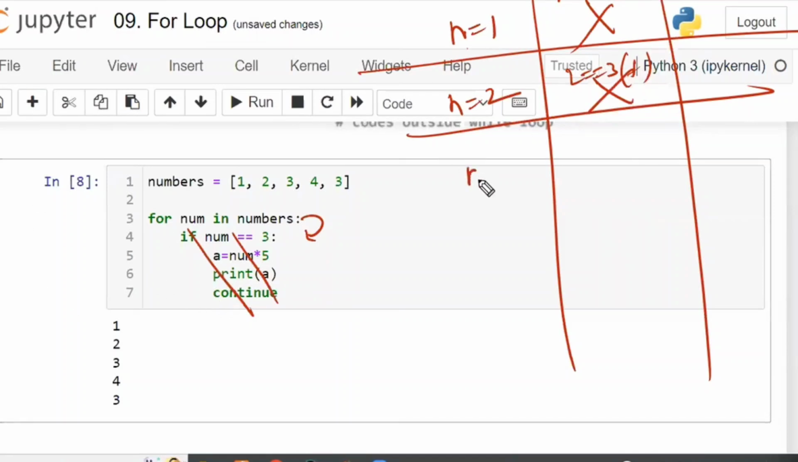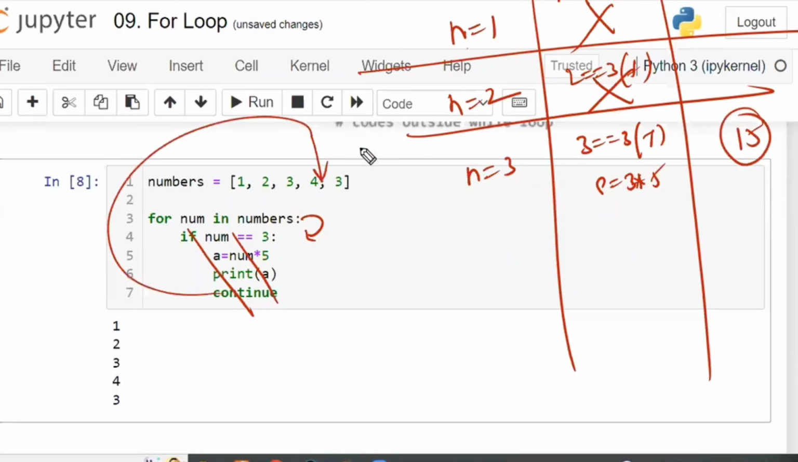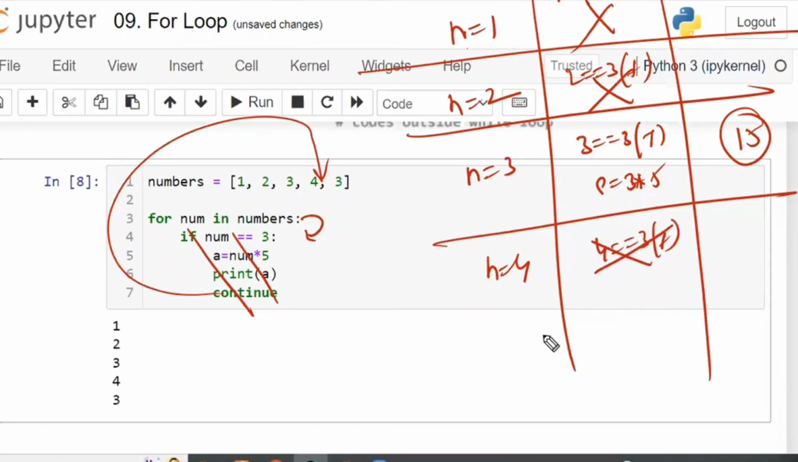Next, num is equal to 3. 3 is equal to 3. Condition is true. So a is equal to 3 into 5. Print a. Print a means 15 will be printed. After that, continue. Continue means continue with the 4. Num is equal to 4. And 4 is equal to 3. Again false. No need to execute the if block.